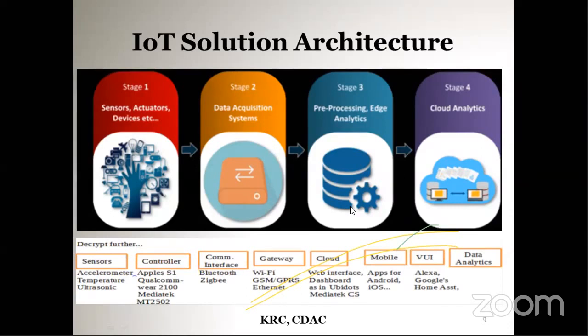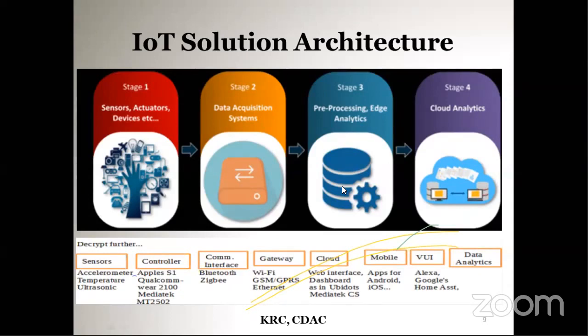From the gateway, using Wi-Fi or GSM technology, the data is given to the cloud for analysis. So gateways allow sensors to communicate over shorter distances, boosting battery life. That is one use of the gateway or edge device.